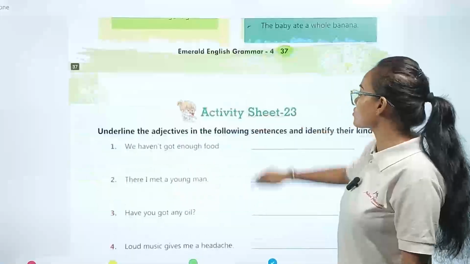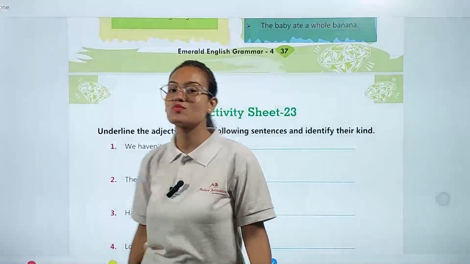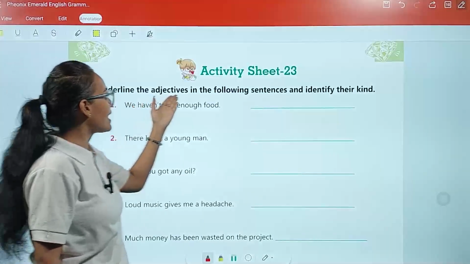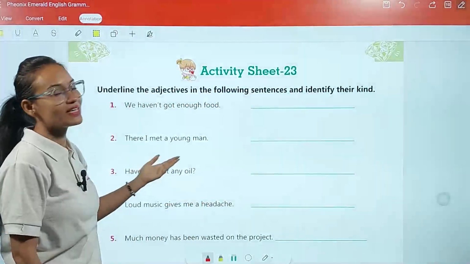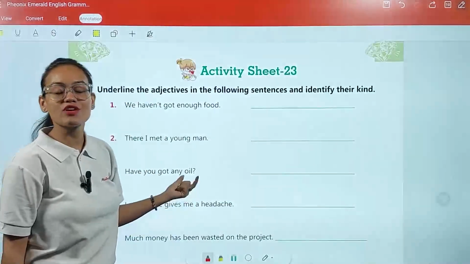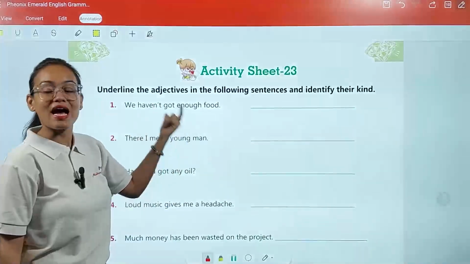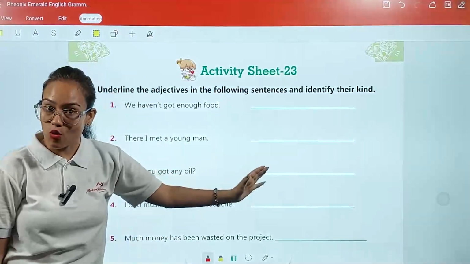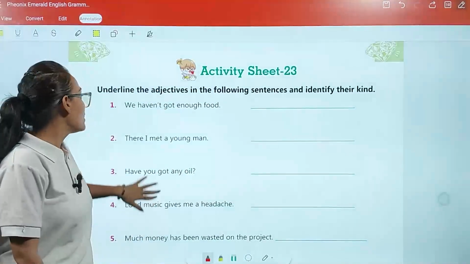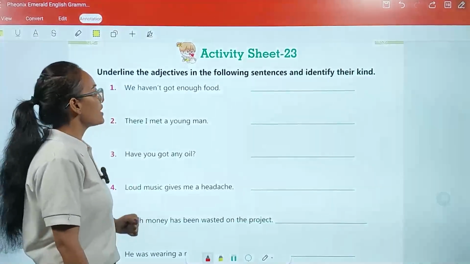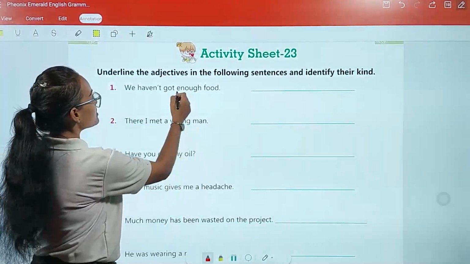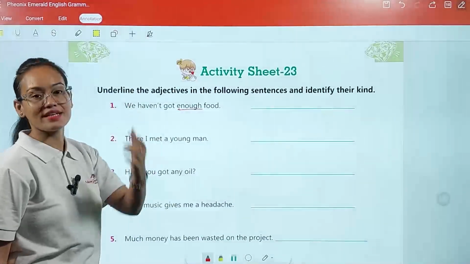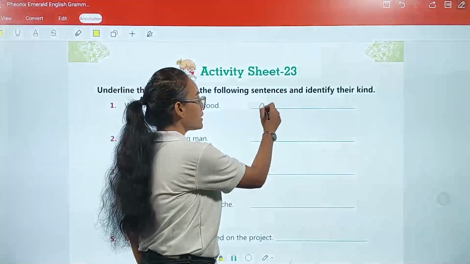Now we are going to complete activity sheet number 23, which is based on these two types of adjectives. Underline the adjective in the following sentences and identify their kind. In these sentences, my dear students, we have to find the adjective word and also describe whether this adjective is an adjective of quantity or an adjective of quality. We haven't got enough food. Here, enough is our adjective, and enough is showing the quantity of food.